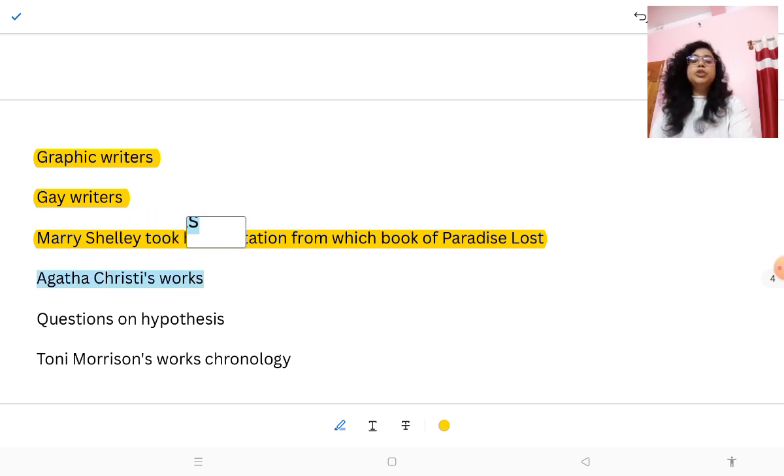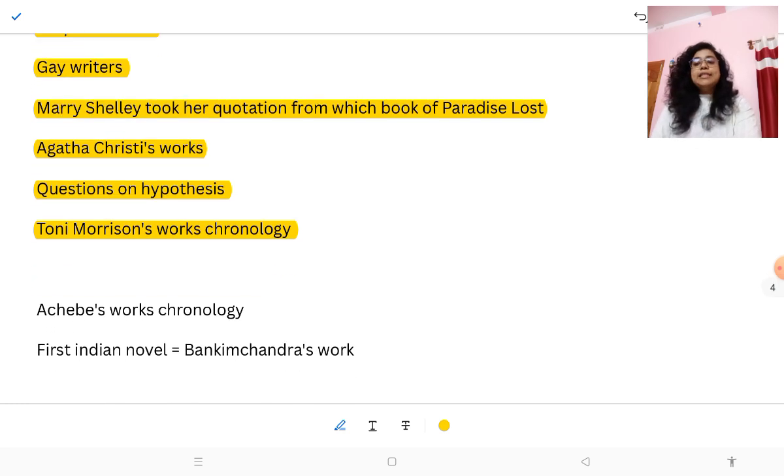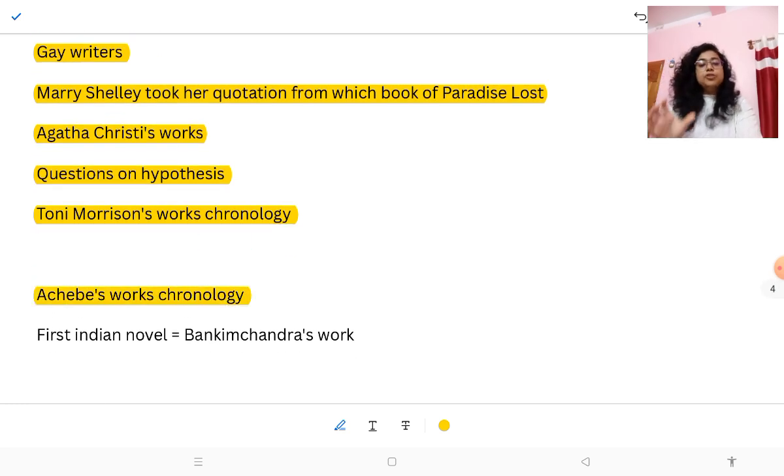Then Agatha Christie's work, maybe there is a question about in which work Sherlock Holmes appeared. Then questions on hypothesis, questions on research methodology. Then Toni Morrison's works chronology. They ask about The Beloved, then other works like Song of Solomon. Then Achebe's works chronology. In the first shift also they asked a question from Achebe, and in the second shift also they asked a question from Achebe's works in chronological order.